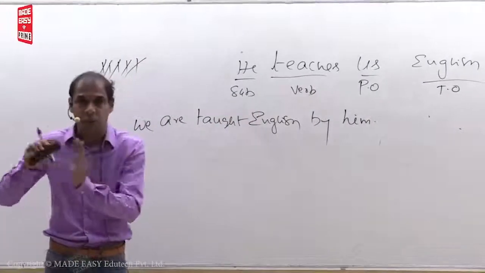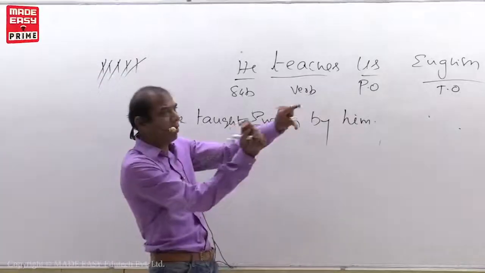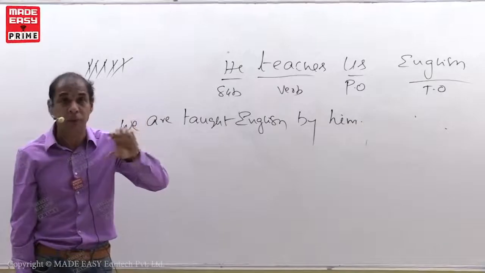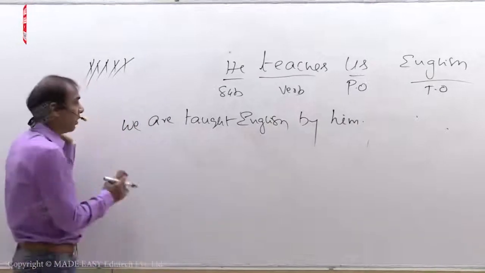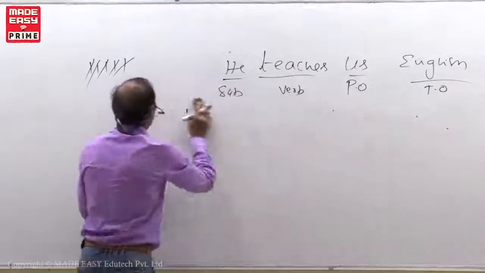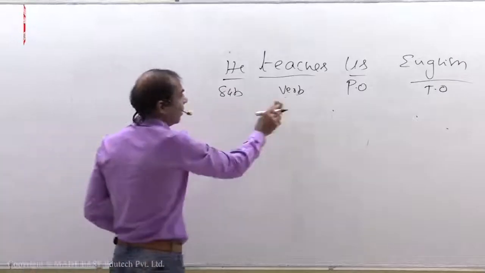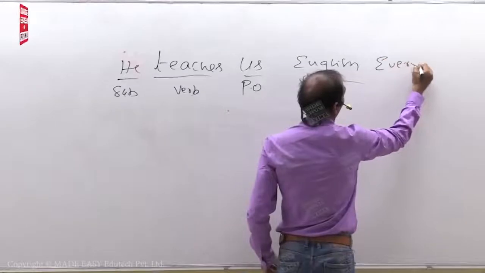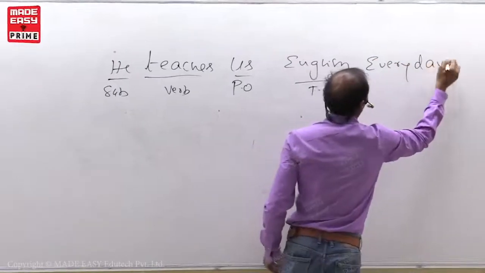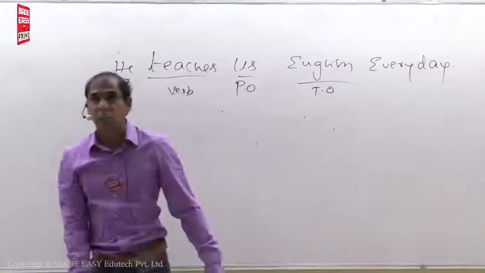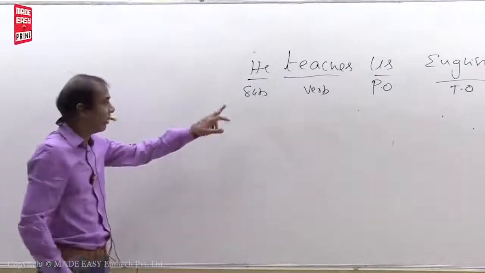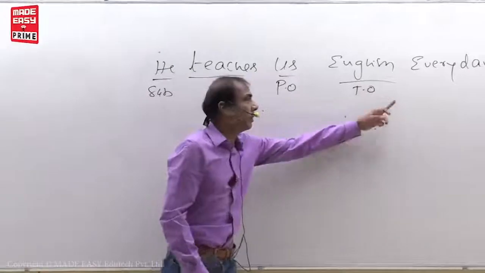Whatever the number of main points, first you write all the main points in the same order. After writing the main points, then you have to write by. For example, see, one more. He teaches us English every day. I am expanding the sentence. Subject, verb, personal object, thing object.